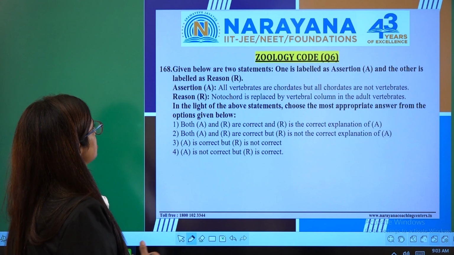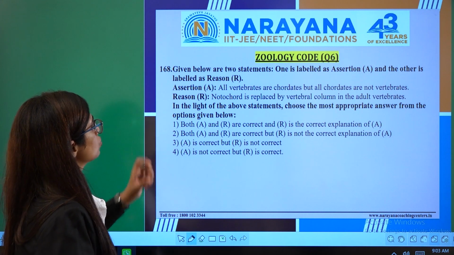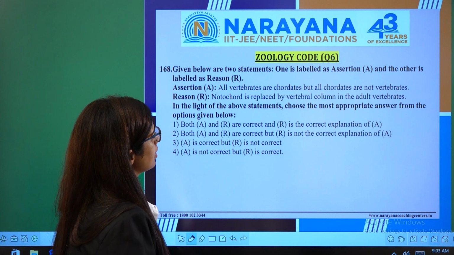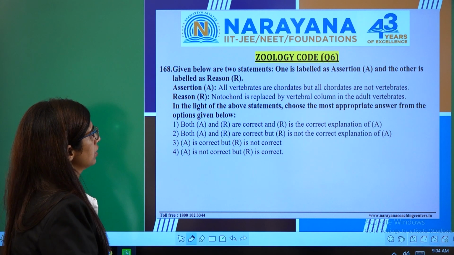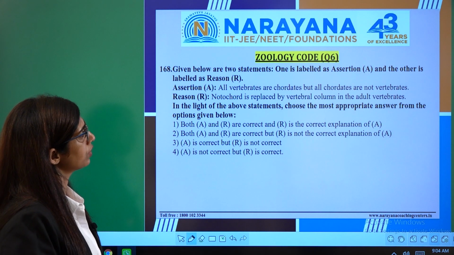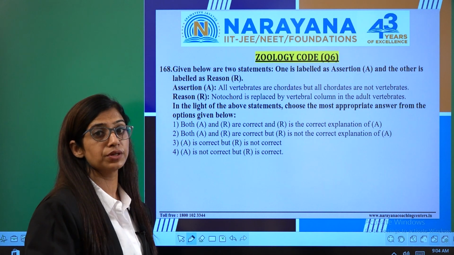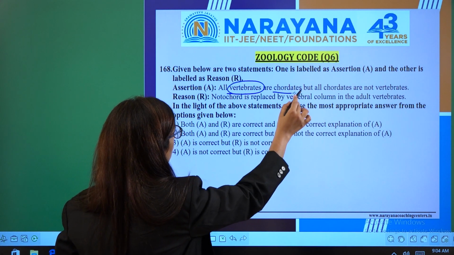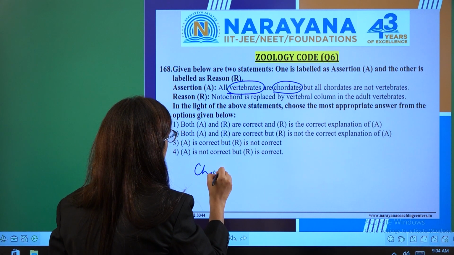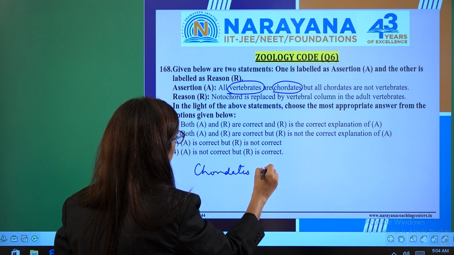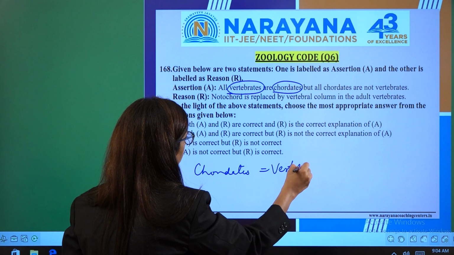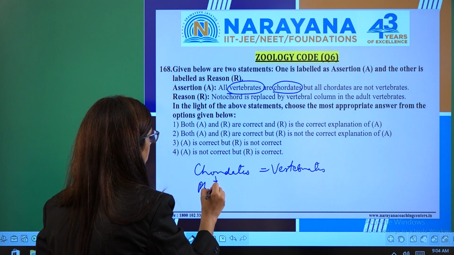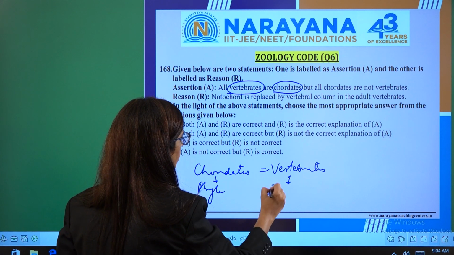In question number 168, there are two statements, assertion and reason. Given below are two statements, one labeled as assertion A and the other labeled as reason R. The assertion is that all vertebrates are chordates, but all chordates are not vertebrates. What is the meaning of this sentence? All vertebrates are chordates. It means chordates have vertebrates in them. Chordata is a phylum, whereas vertebrata is a subphylum.